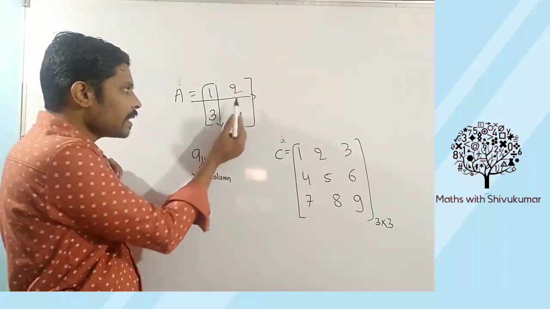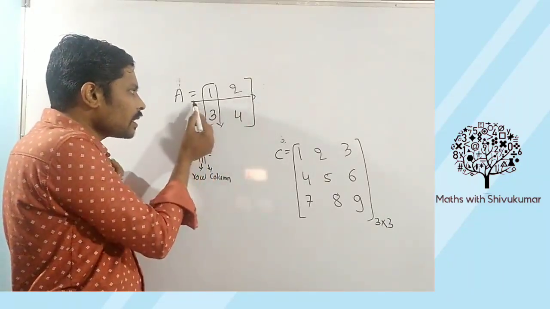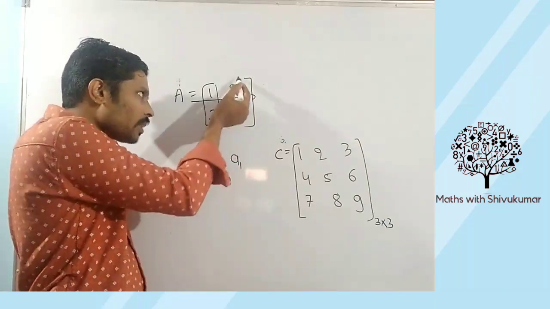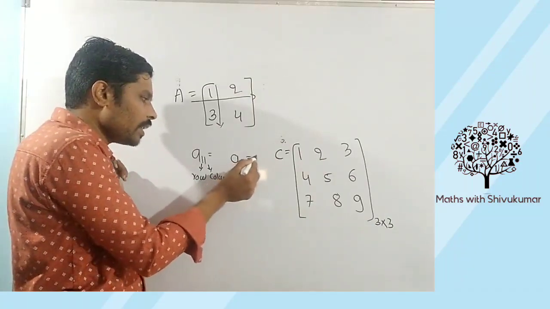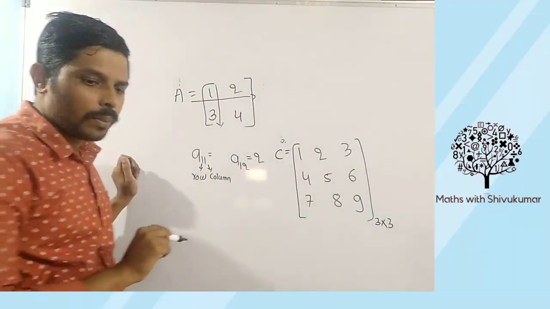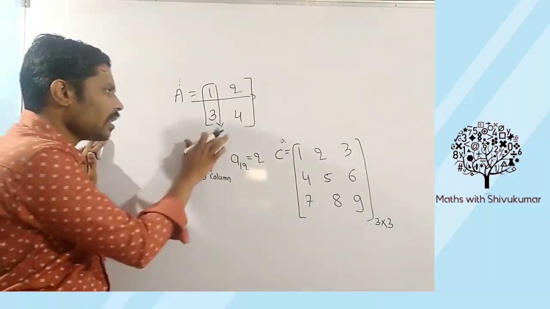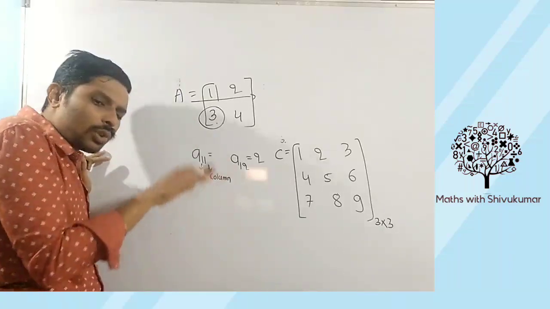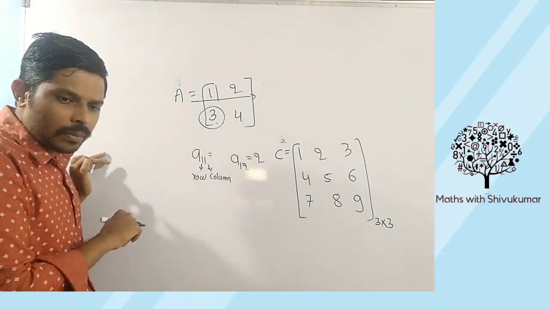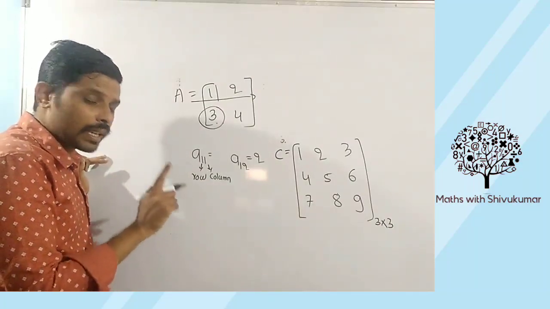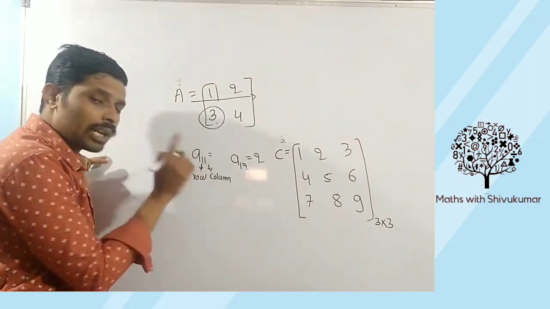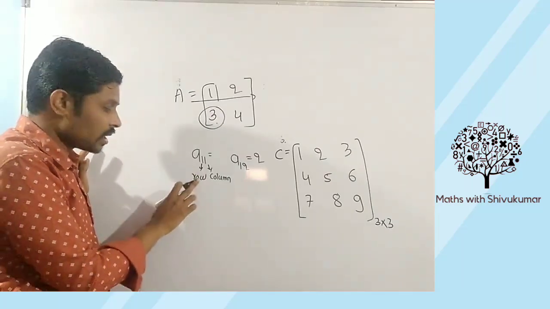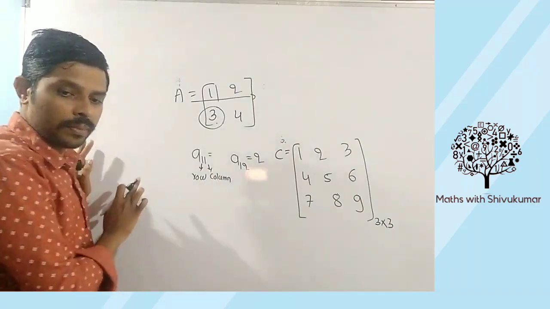Similarly, you observe, students, this element is present in which position? This is present in first row, second column. So position of this element is A12. Similarly, anybody tell me what is the position of this element? This is present in which row, which column? Yes, it is compulsory. First is always row, second is always column. Remember, in the order also, first always rows, then columns. Got it?